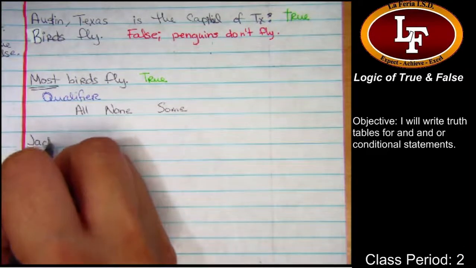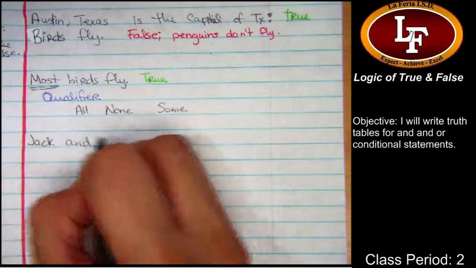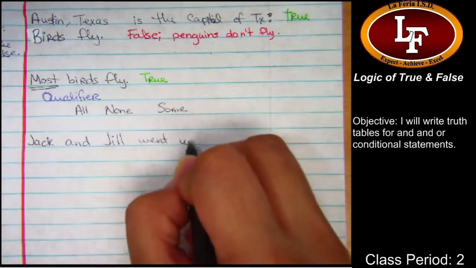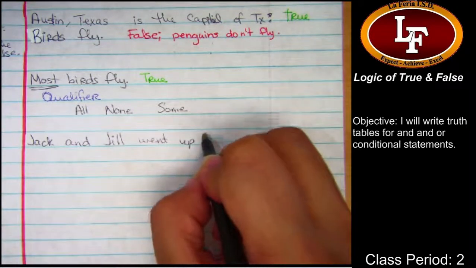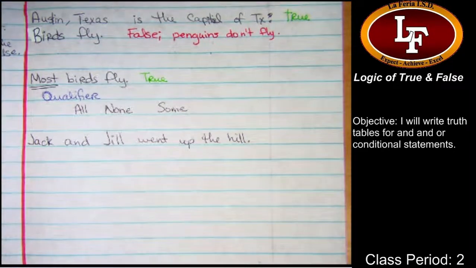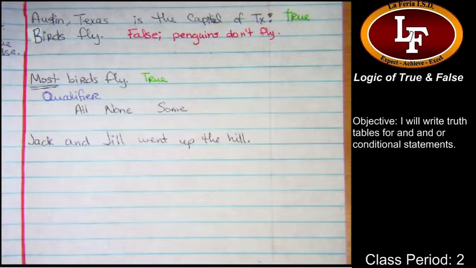Have y'all heard the nursery rhyme Jack and Jill? Jack and Jill went up the hill to fetch a pail of water. Jack fell down and broke his crown, and Jill went tumbling after. Lovely. There's the whole nursery rhyme. We're going to look at just the first sentence of that nursery rhyme. Jack and Jill went up the hill.